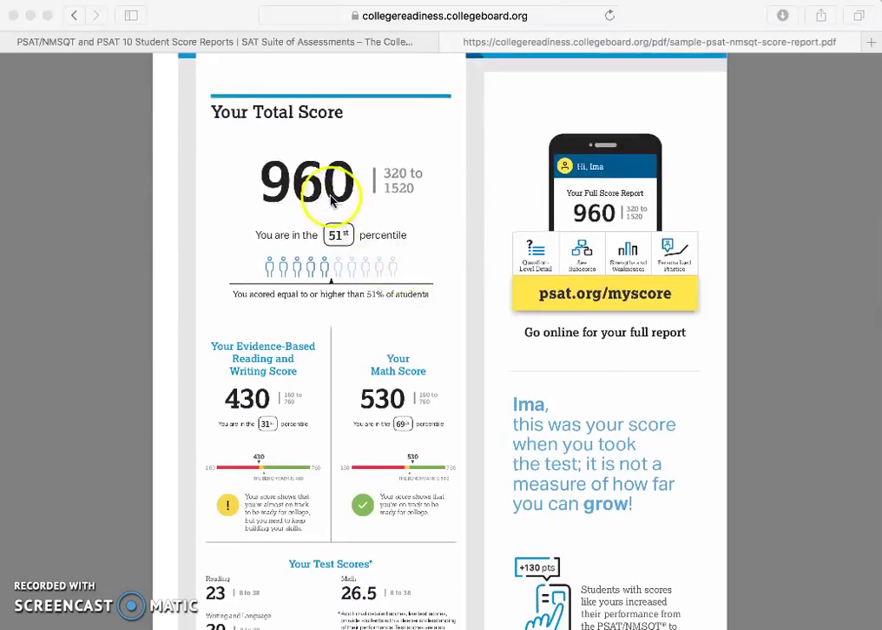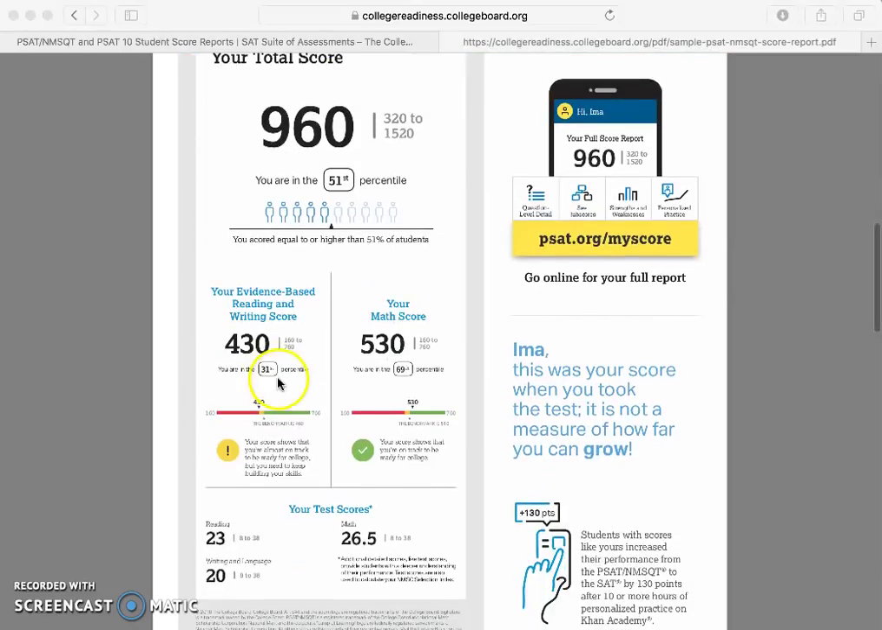And then from that, the 960 comes from these two scores right here. So evidence-based reading and writing is the 430, so 31st percentile. That was a little bit lower, because think about that: she only scored equal or higher than 31% of the student body. So with that lower percentile, you can not only see where she scored in terms of this bar line right here.